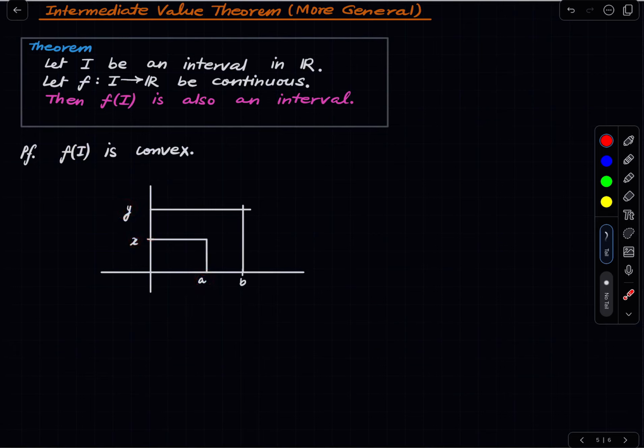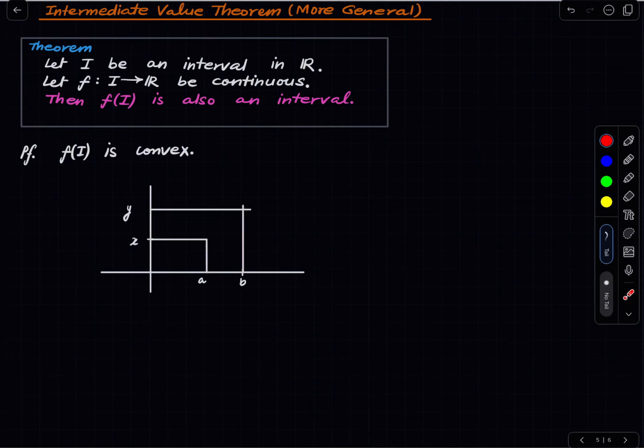We want to show that everything here is also there in the image, but by the intermediate value theorem, f must take every value in between, right? If f takes the value x and it takes the value y, by the intermediate value theorem, it must take every value in between. This is not how we stated the intermediate value theorem.